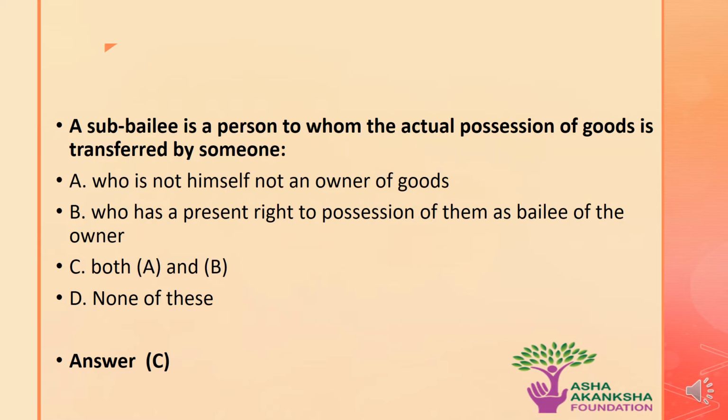The next question is, a sub-bailee is a person to whom the actual possession of goods is transferred by someone. Options are A. Who is not himself an owner of the goods. B. Who has present right to the possession of them as a bailee of the owner. C. Both A and B, and D. None of these. The correct answer to this question is option C.